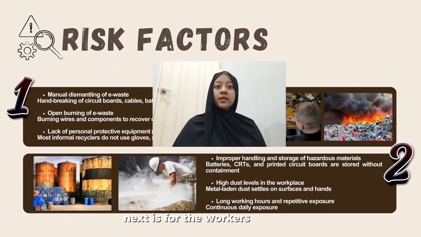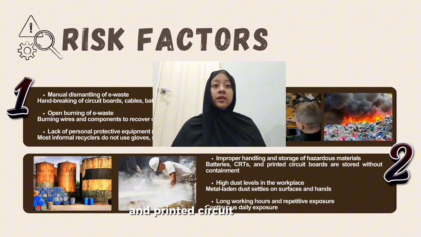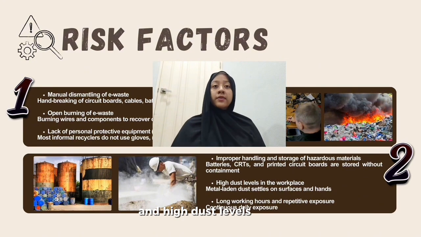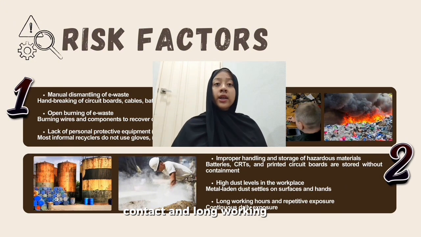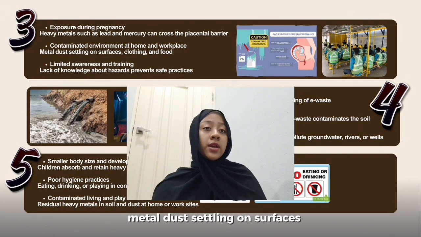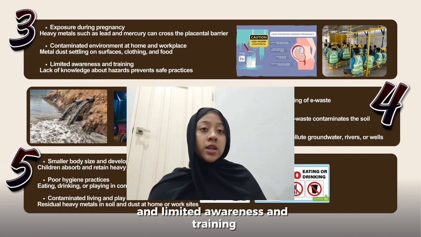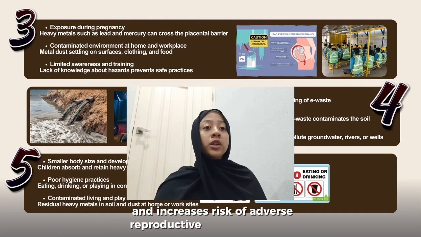Next is for the workers. Improper handling and storage of hazardous materials, such as batteries, CRTs, and printed circuit boards, which are stored without containment, leading to environmental contamination and high dust levels in the workplace. Metal-laden dust settles on surfaces and hands, causing chronic exposure through hand-to-mouth contact, long working hours, and repetitive exposure. Contaminated environment at home and workplace: metal dust settling on surfaces, clothing, and food increases chronic exposure through ingestion. And limited awareness and training: lack of knowledge about hazards prevents safe practices and increases risk of adverse reproductive health outcomes.